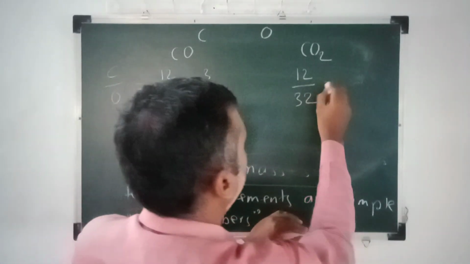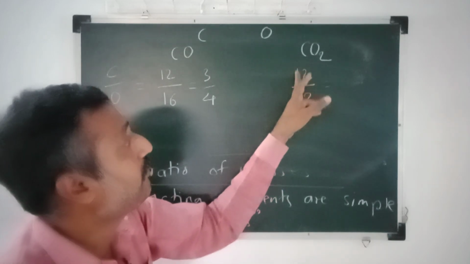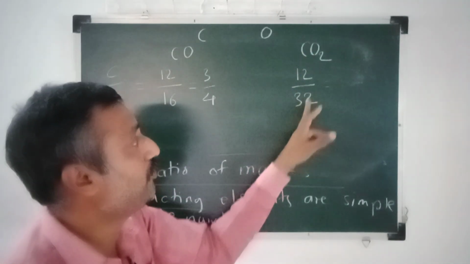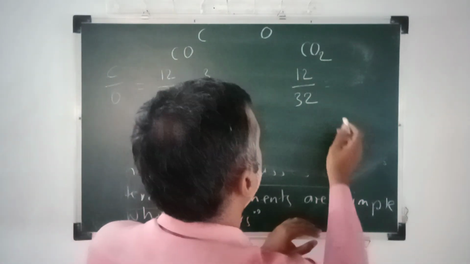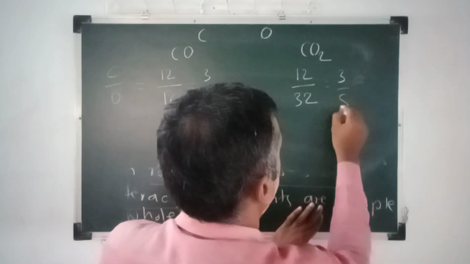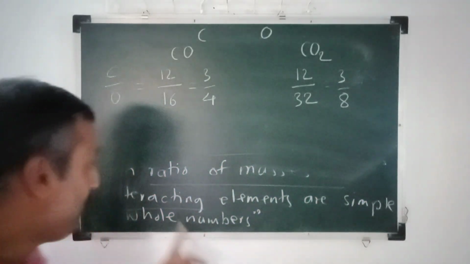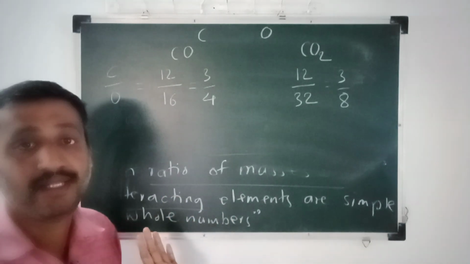And here, 12 parts carbon and 32 parts oxygen by mass. So 12 to 32 is nothing but 6 to 16, 3 to 8. I hope up to this you understood. The ratios of masses of interacting elements are simple numbers.